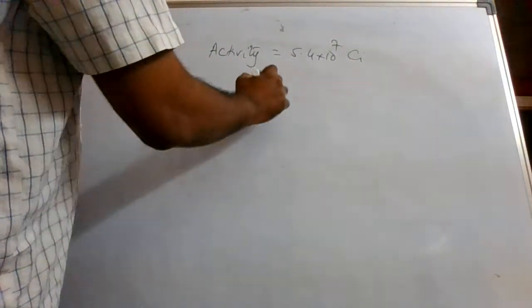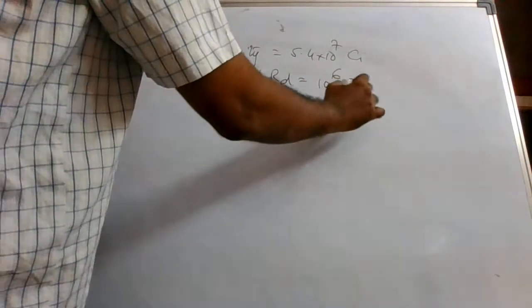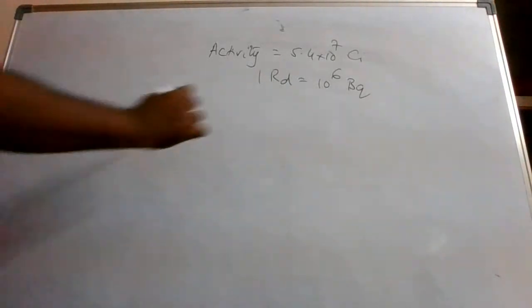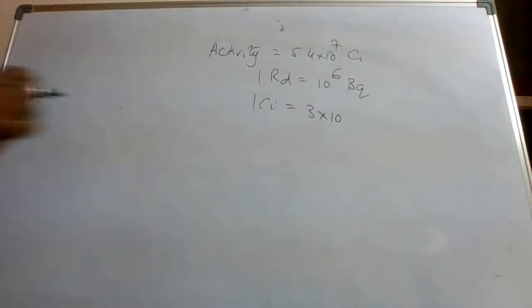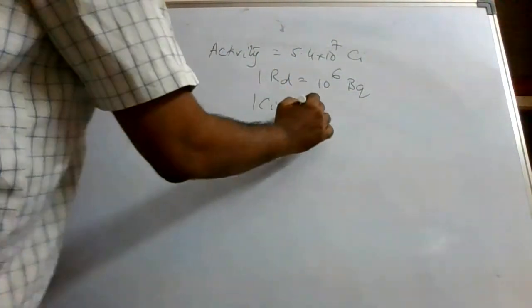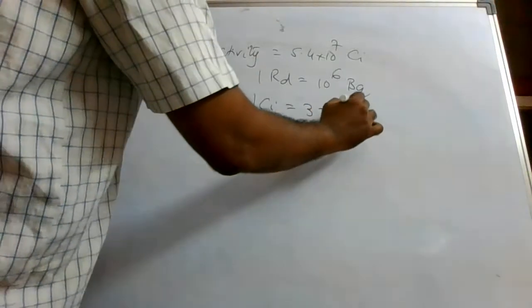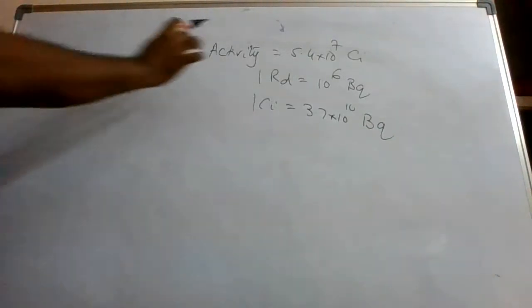You know that 1 RD is equal to 10 power 6 Bq, and 1 Curie is equal to 3.7 into 10 to the power of 10 Bq. So activity is given as this.